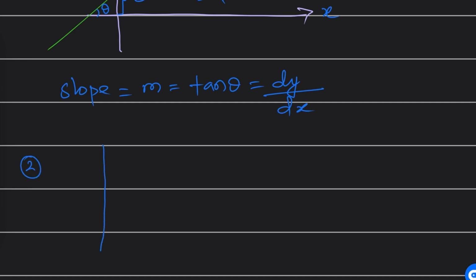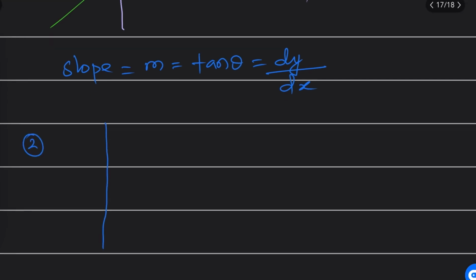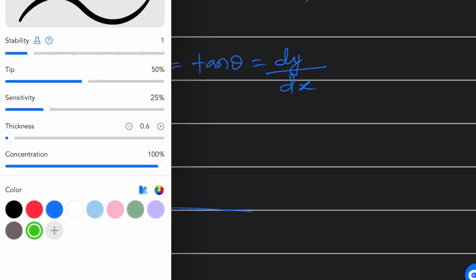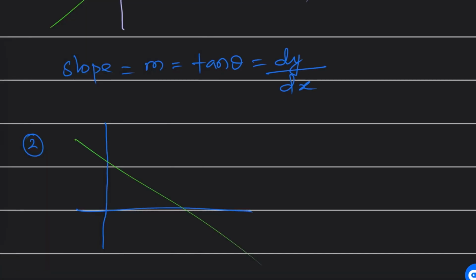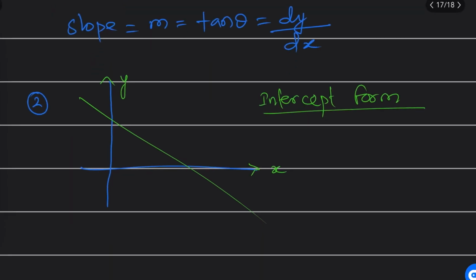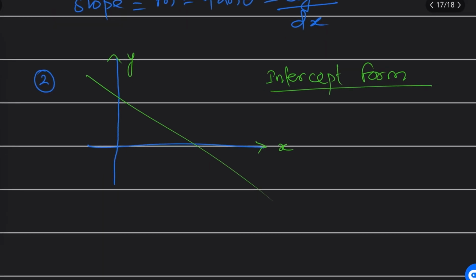What is that? Let me discuss, sir. Let's say here I took a straight line, and this is the x axis, again this is the y axis, and this form you can write as the intercept form. The name is again not important. What is important is to understand its application, because in physics we are going to deal only with the application part, not the names.